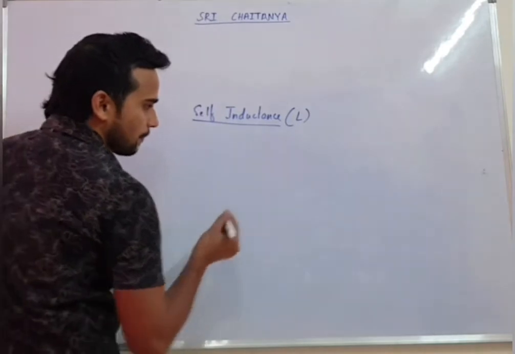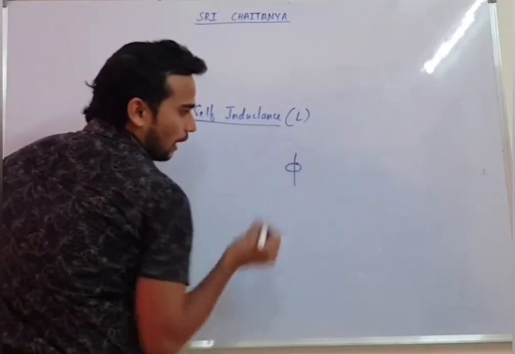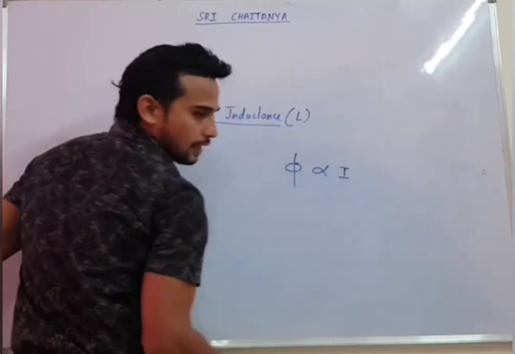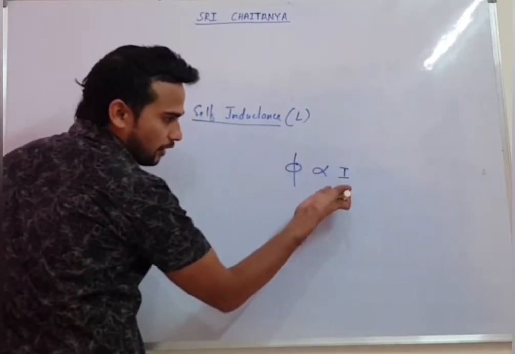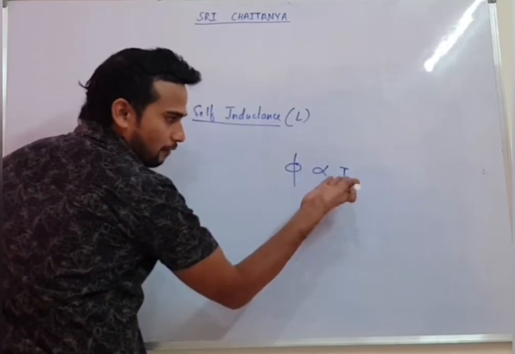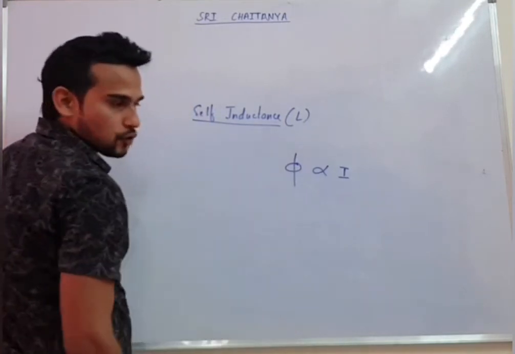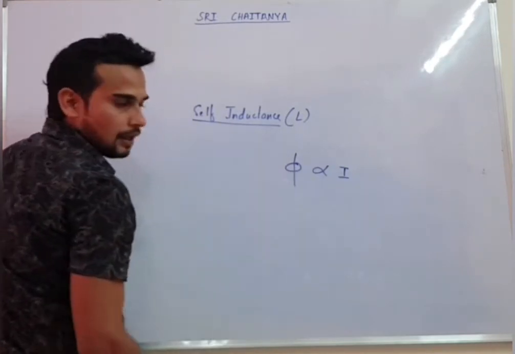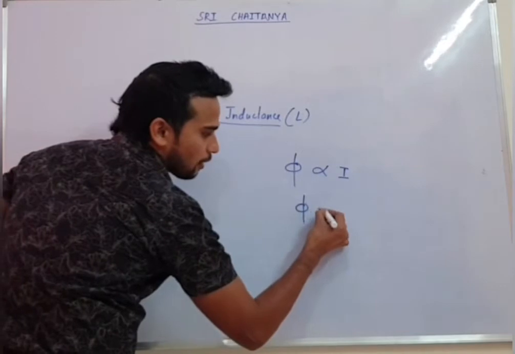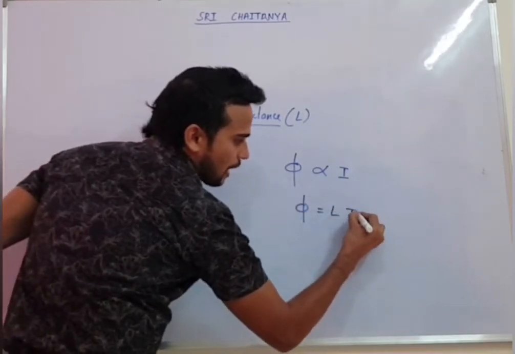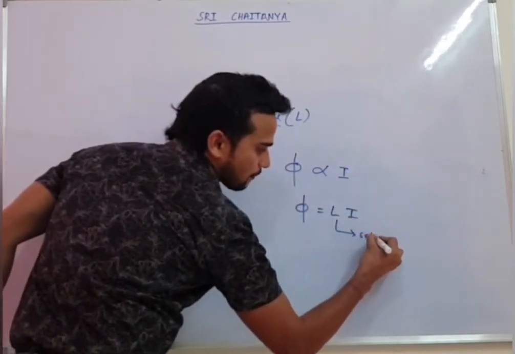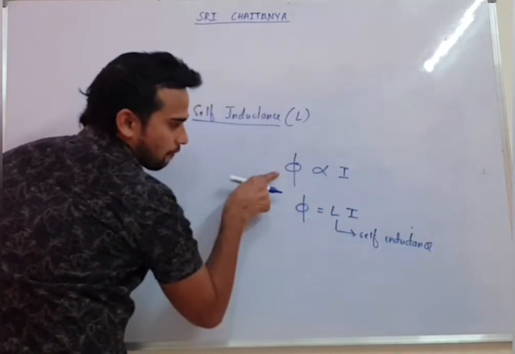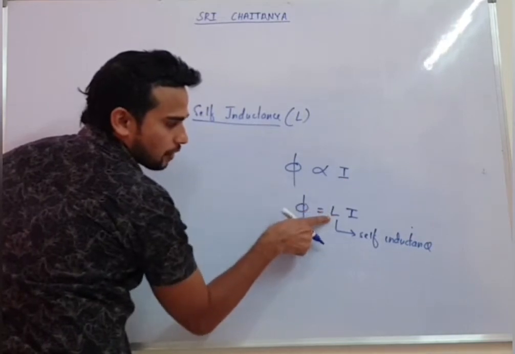So from here we can say flux for a coil will be proportional to current of the coil itself. Obviously if current is more in the coil, the field will be more, and if the field is more, flux will be more. This is the flux of a coil, and this is the current of the same coil. Now if you remove the proportionality, you will get a constant. That constant is known as self-inductance.